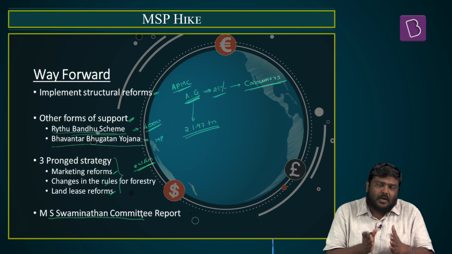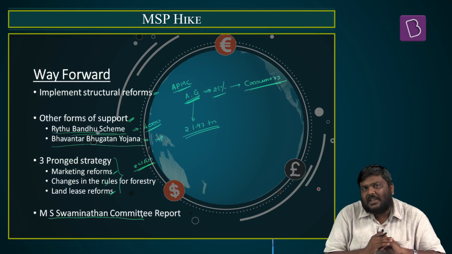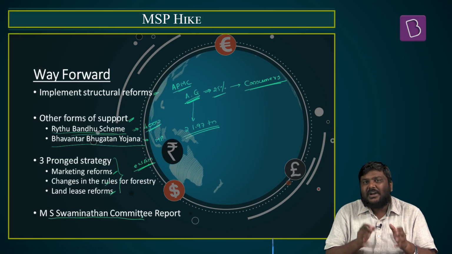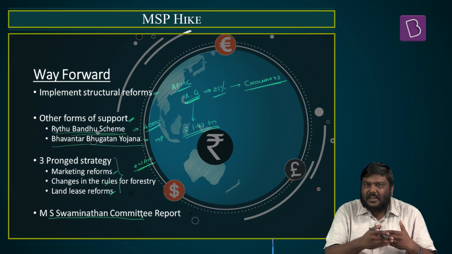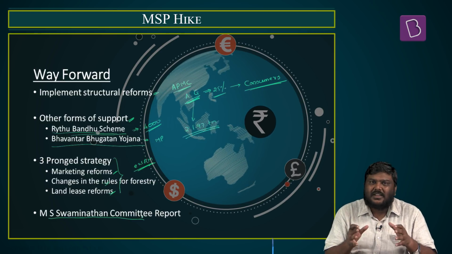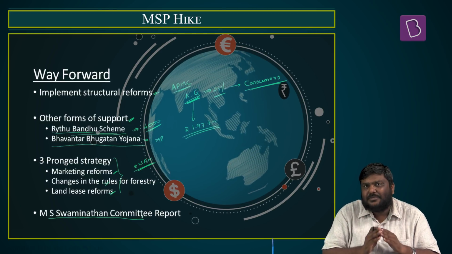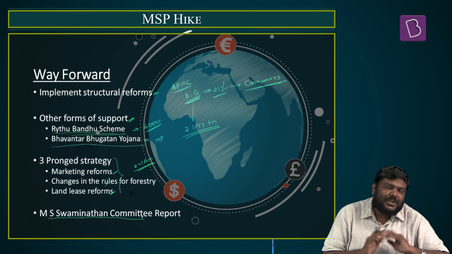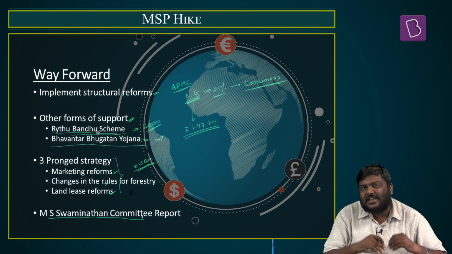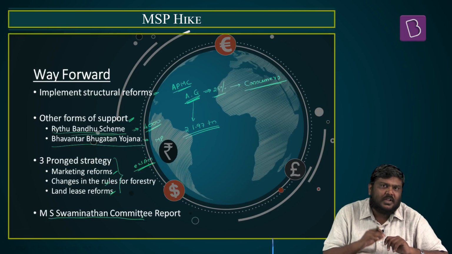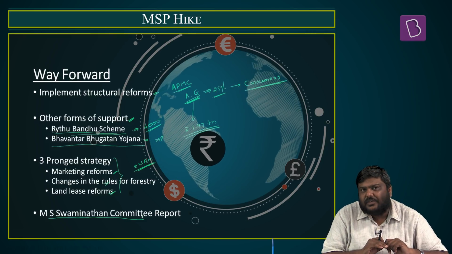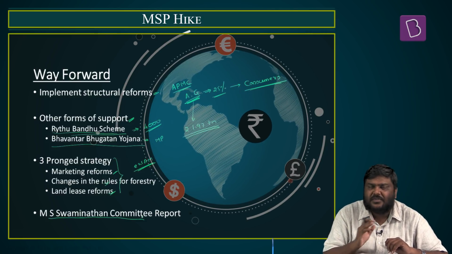So, basically, if the government of India wants to double the income of the farmers, a better approach will be to implement various other structural reforms rather than focusing only on the MSP. So, these are some of the issues related to the concept of MSP as well as the implication and analysis of the present decision of the government of India to increase the MSP for Kharif commodities.